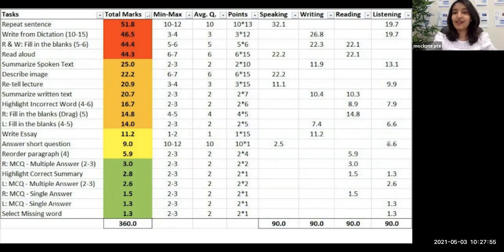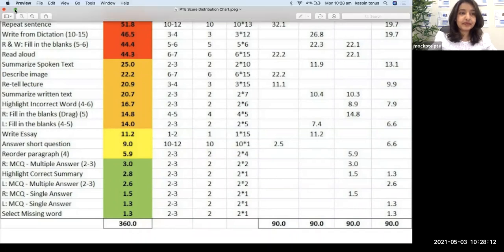But better than getting 0 for both speaking and listening, just give an answer so you get some points for your speaking module at least. So if you give the correct vocabulary of what they're asking, you will be getting 2.5 for speaking as well as 6.6 for your listening module. Now let's see how the question looks.